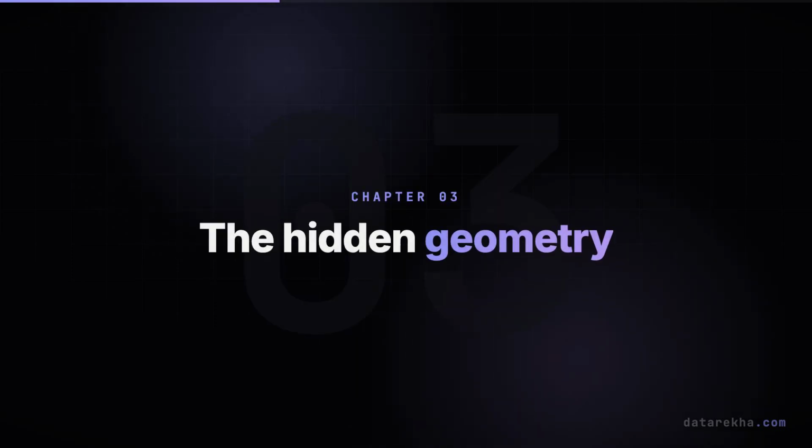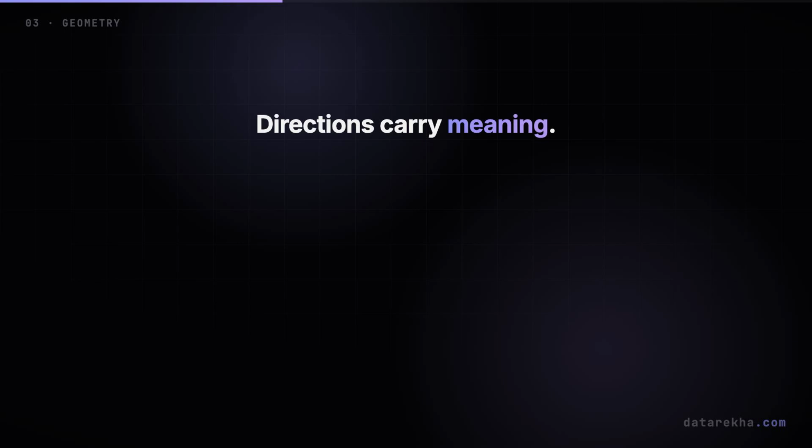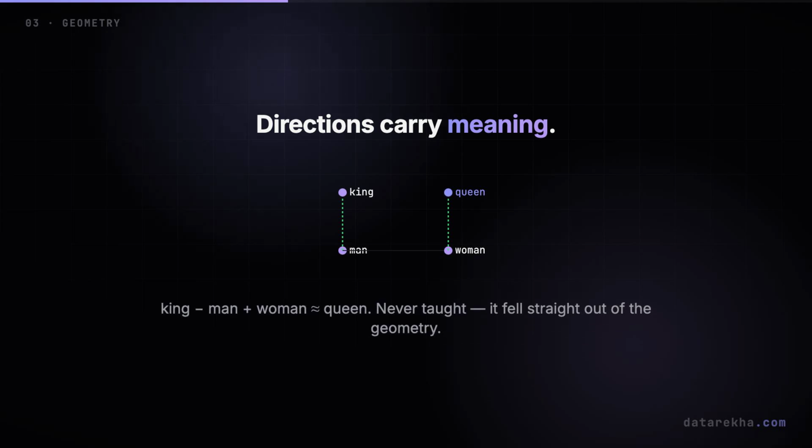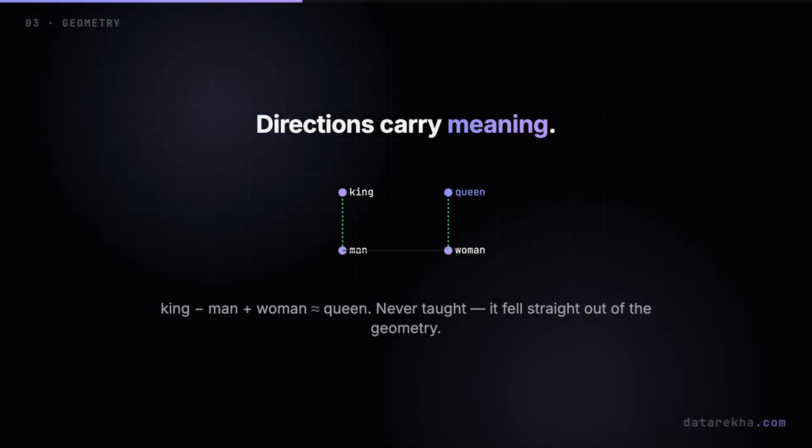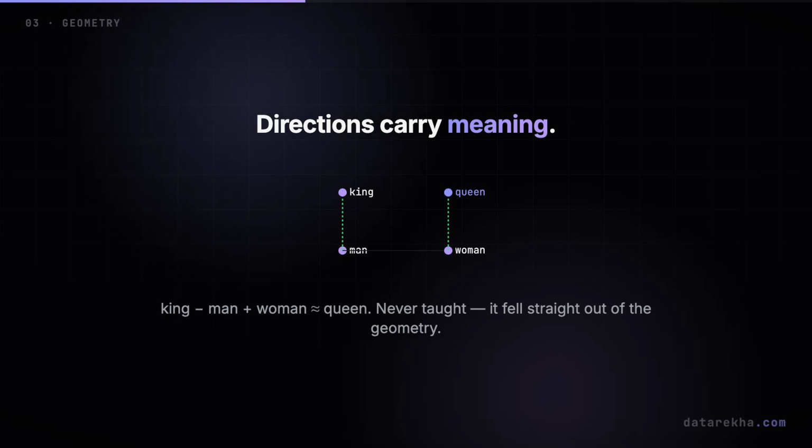The hidden geometry. Now the part that genuinely feels like magic. In a good embedding space, directions carry meaning, not just positions, directions. Take the vector for king, subtract man, and add woman, and you land almost exactly on queen. The model was never taught that relationship. It simply fell out of the geometry.